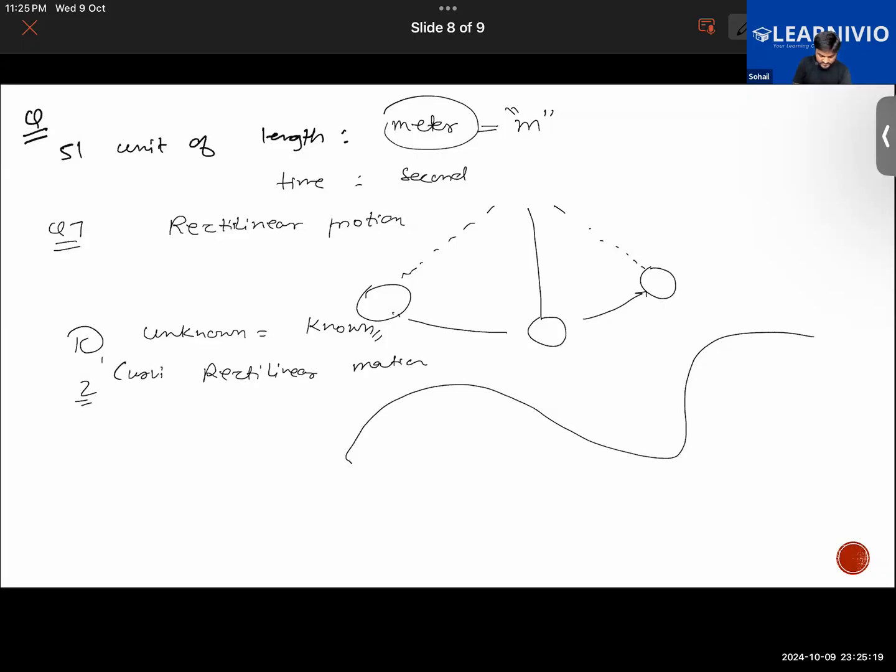Cut the curvilinear. It's not curvilinear. Okay, Ayush? Okay. Okay, sir.